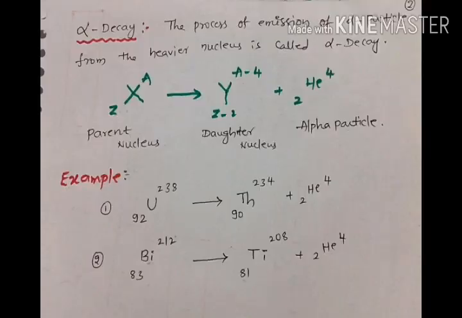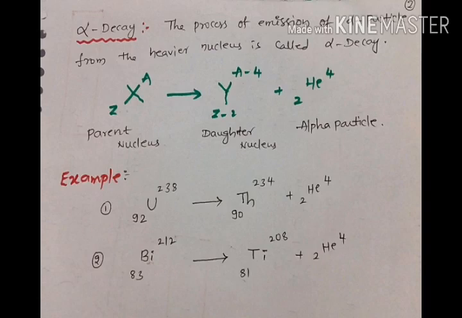Now let us know the definition of alpha decay. Alpha decay is the process of emission of an alpha particle from a heavier nucleus. In alpha decay, a radioactive atom decays into a fresh radioactive atom by decreasing its atomic number by 2 and mass number by 4 with the emission of helium-4. Helium-4 is called an alpha particle.